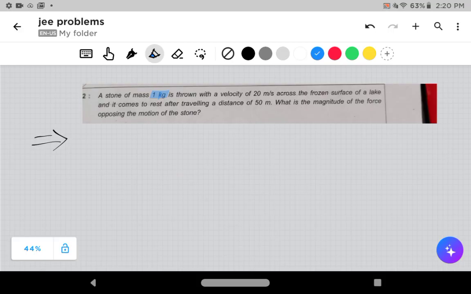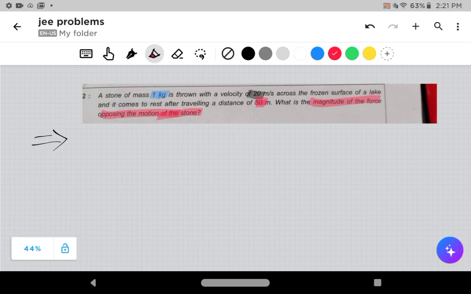A stone of mass 1 kg is thrown with a velocity of 20 meters per second across the frozen surface of a lake, and it comes to rest after traveling a distance of 50 meters. I like to mark the numbers. What is the magnitude of the force opposing the motion of the stone?